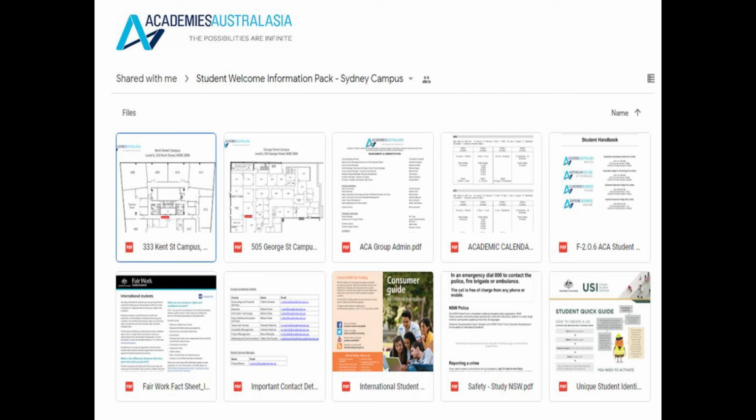You will also have a link which will have more information for you, and it's the student information pack, which has in it the maps of the school and various information that will help you, and you can refer back to this information pack throughout your studies.